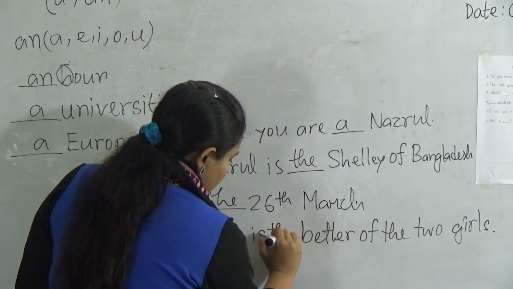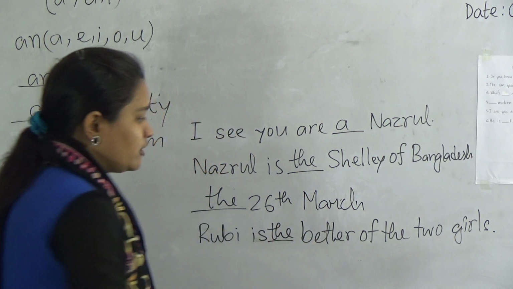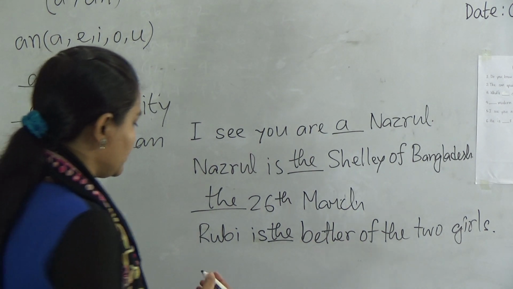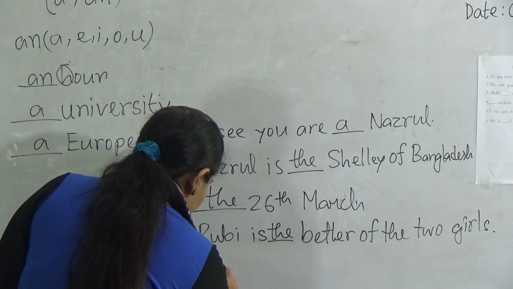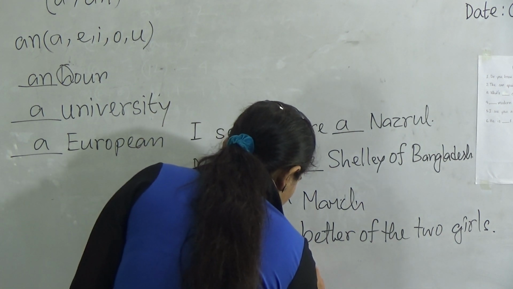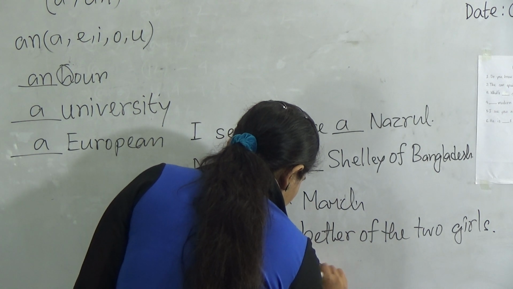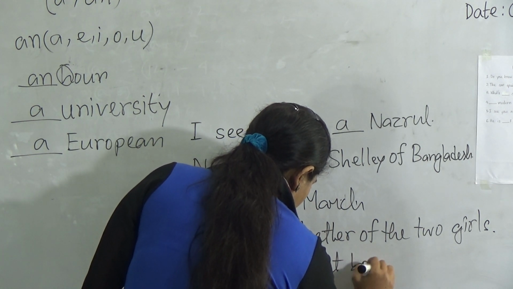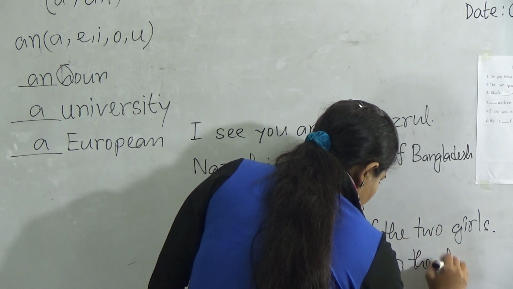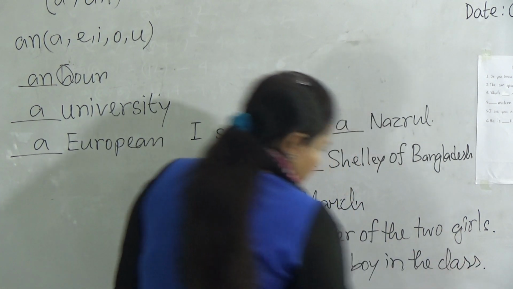So we can use here "the", and we all know that in front of the superlative degree we always use "the", like "he is the tallest boy in the class", right?